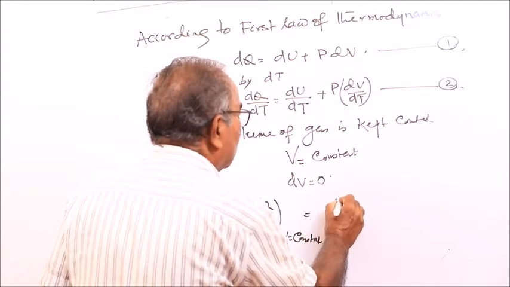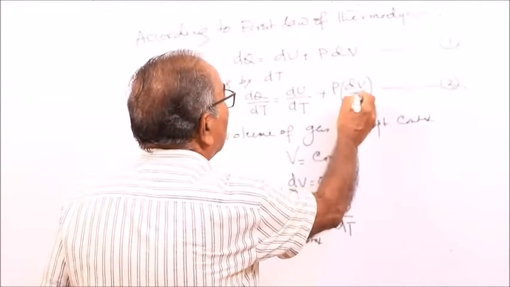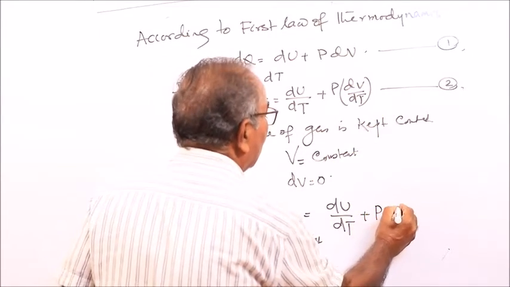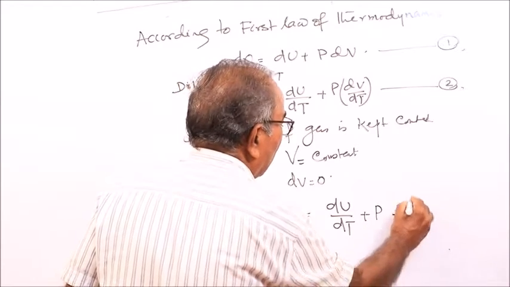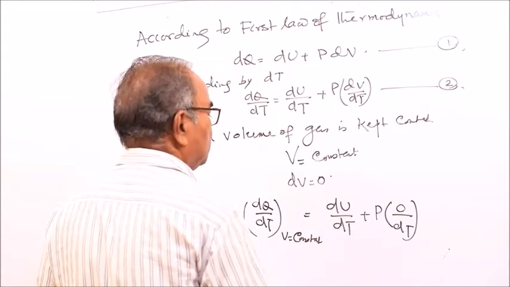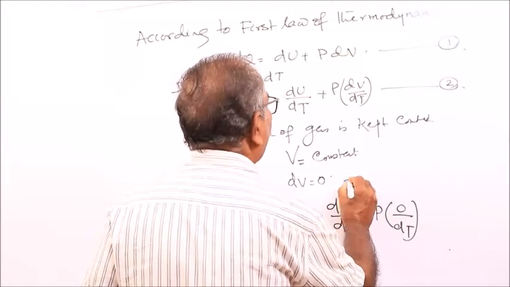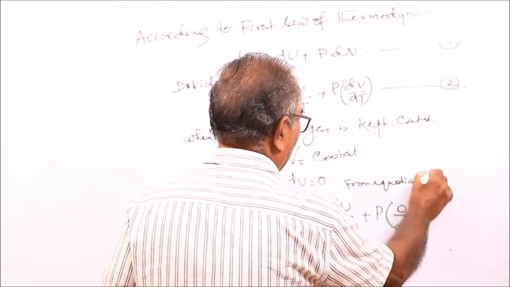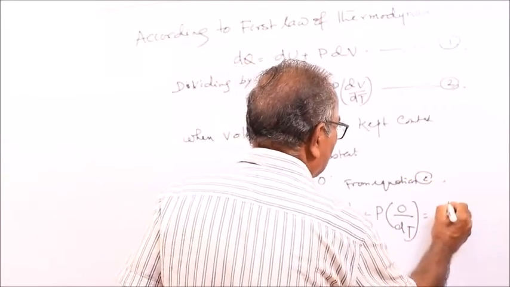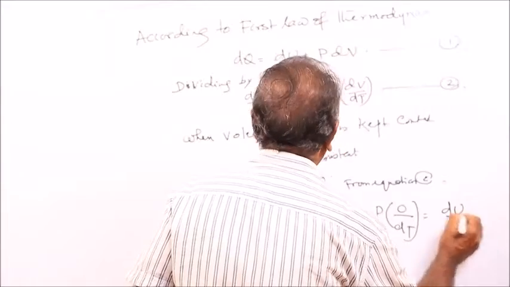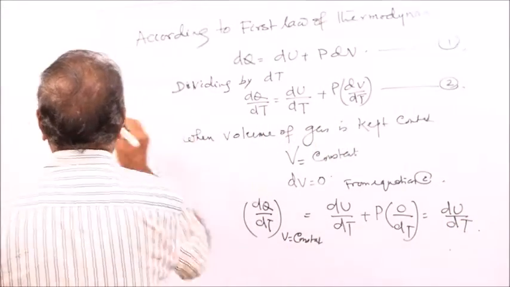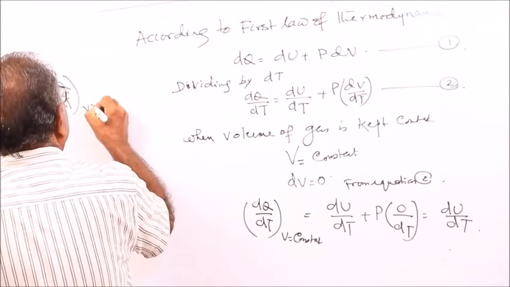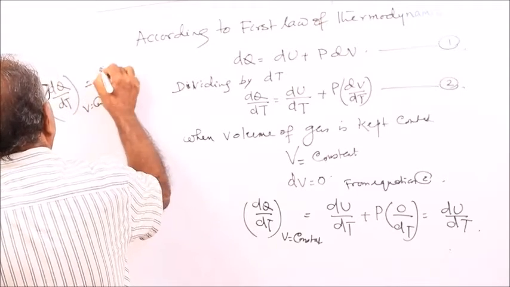dq by dt with v as constant, that is equal to du by dt from equation 2. dV is 0, so p dV by dt is 0 from equation 2. So this is equal to du by dt, and our definition dq by dt with v as constant is equal to Cv.